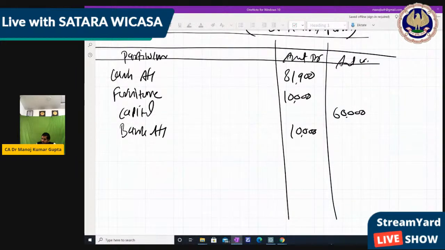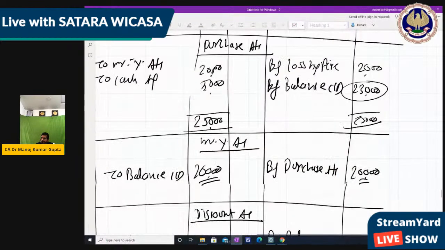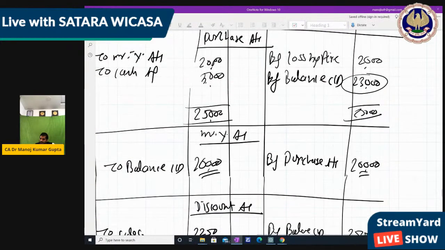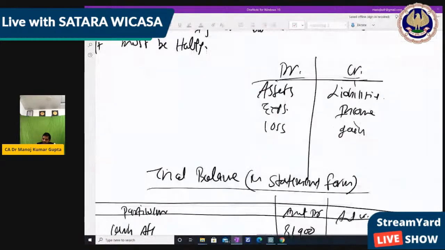I write purchase account, that is also a debit balance, 23,000. Right? Purchase 23,000. Next, Mr. Buy's account. Mr. Buy's account has a credit balance because credit is more. So we had the balance on the debit side, 20,000. So Mr. Buy is the credit balance.